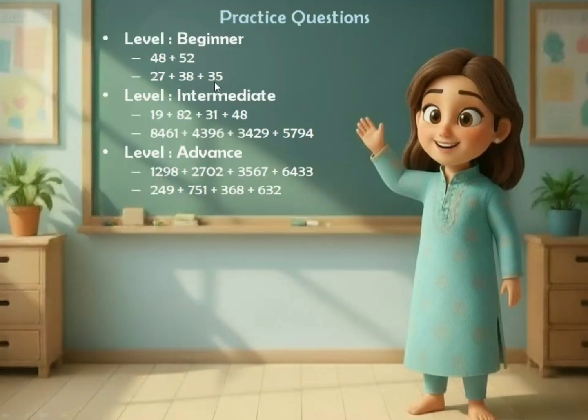Question number 2: 27 plus 38 plus 35. Level 2 Intermediate. Question number 1: 19 plus 82 plus 31 plus 48. Question number 2: 8461 plus 4396 plus 3429 plus 5794. Level 3 Advanced. Question number 1: 1298 plus 2702 plus 3567 plus 6433. Question number 2: 249 plus 751 plus 368 plus 632.